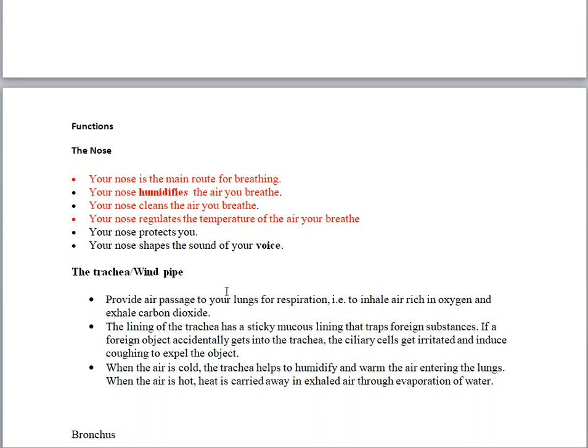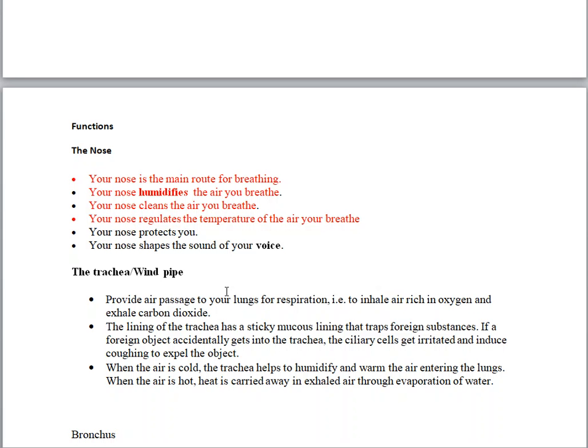So you just start coughing, and that is a natural way in which your body reacts to foreign objects that are not supposed to enter into the respiratory system. If it is in the nose, you sneeze, but if it is in the trachea, you cough, and the coughing expels the object that has accidentally entered the trachea.